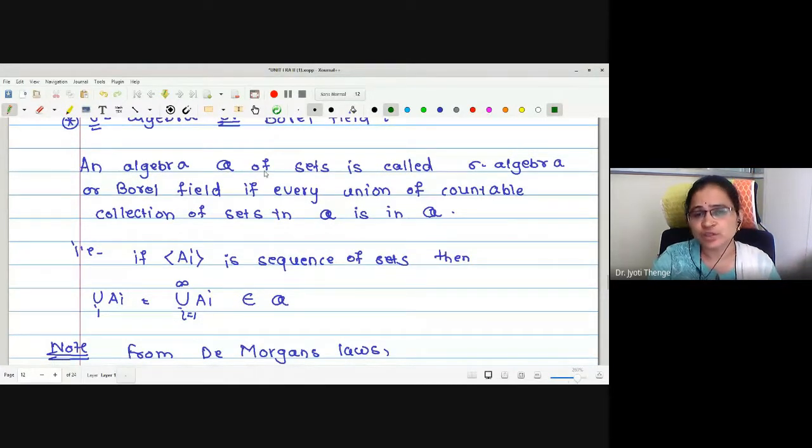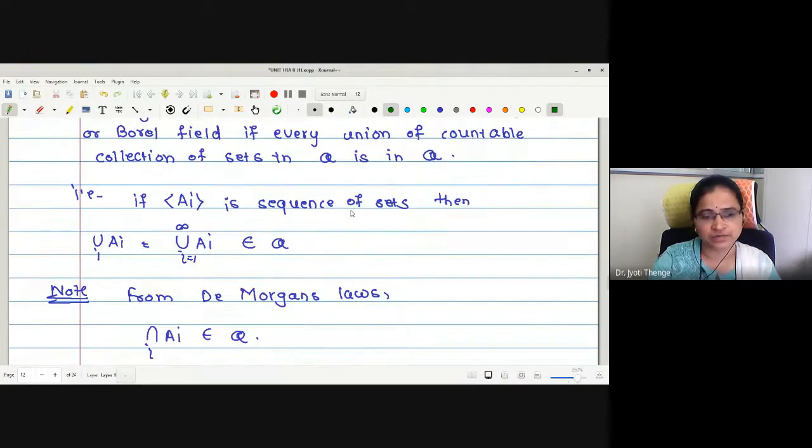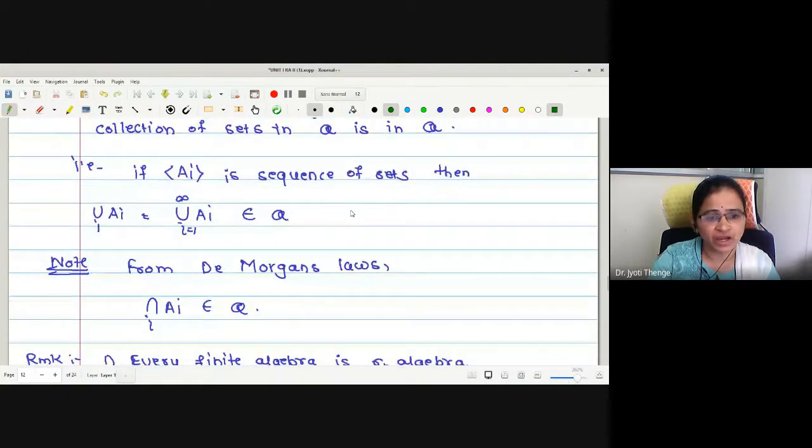Whenever I say algebra, it comes with the complementation property. Therefore, this is called a sigma algebra or Borel field if every union of a countable collection of sets is in curly A itself, right? That is, from finite union, we go to countable union.